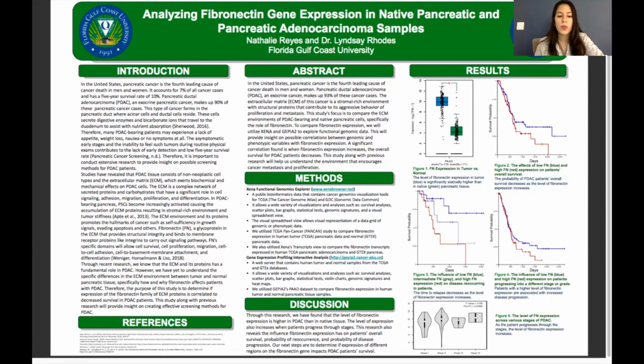The next steps of this research will be to determine if expression of the different regions of the fibronectin gene affects PDAC patients' overall survival.